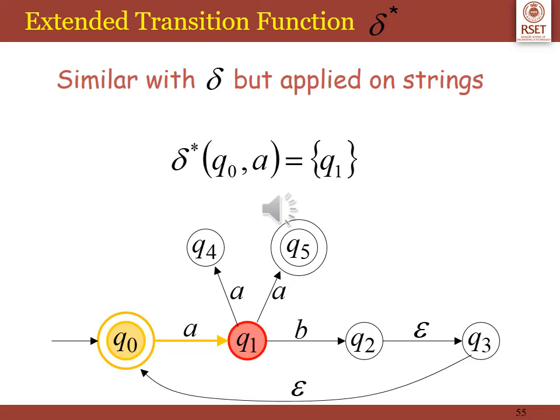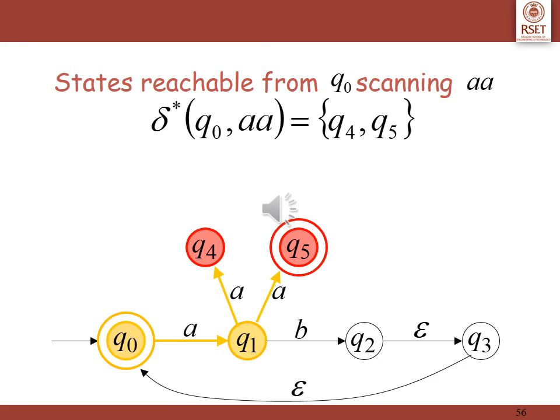Let us see what the extended transition functions are. Extended transition functions are represented as delta star. They are similar to delta, the only difference being that they are applied on strings. Let us write the string AA. So let us see what happens for delta star Q0 AA. One option is Q0 on encountering A reaches Q1. From Q1, on encountering the second A, it reaches Q4. So one of the components is Q4.